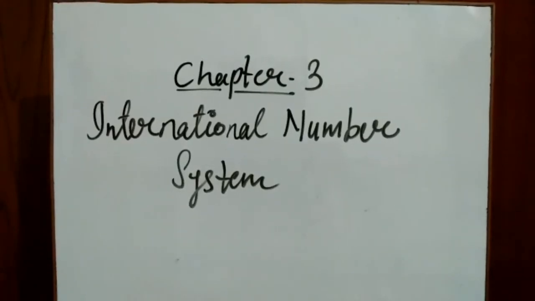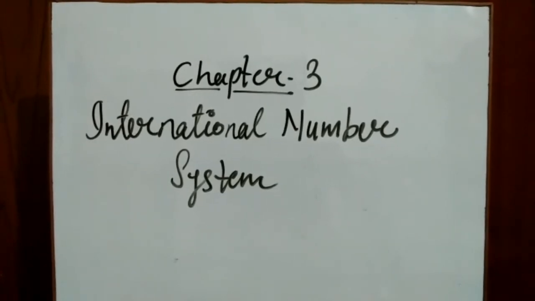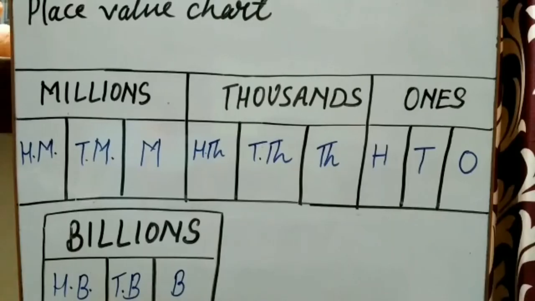Today I will teach you Chapter 3, International Number System. Students, I have already taught you the Indian number system. In the Indian number system we have lakhs, crores, etc. as periods. But in the international system, instead of lakh and crore, we have millions and billions as periods. Understood?